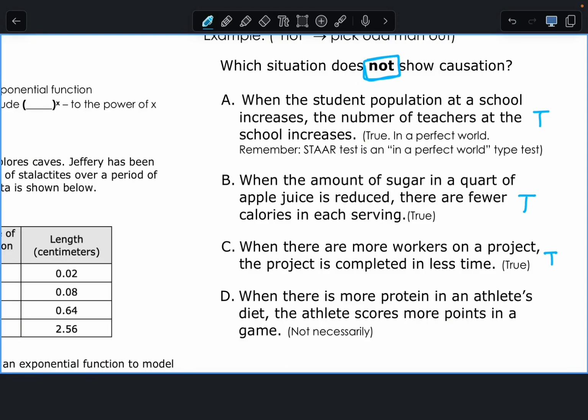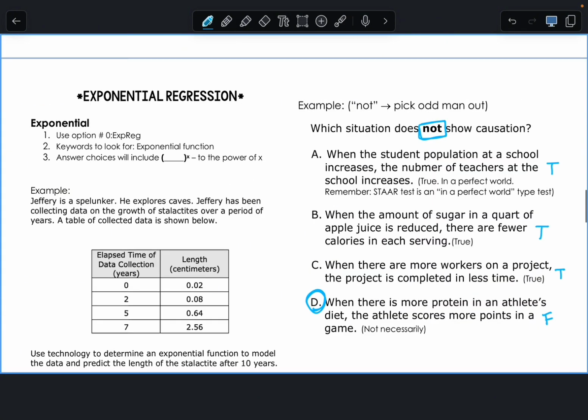When there's more protein in an athlete's diet, he or she scores more points? No. Not necessarily. It's all about the player, not their diet. The diet helps, but it doesn't directly affect their game. Okay? So, next page.